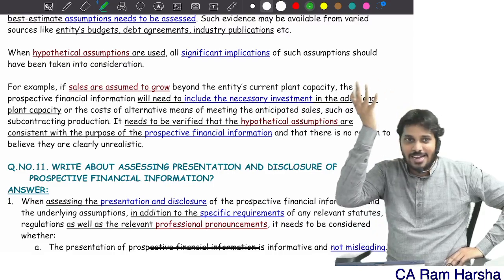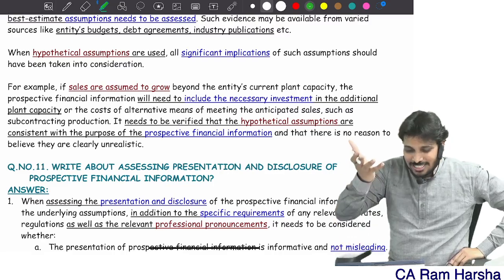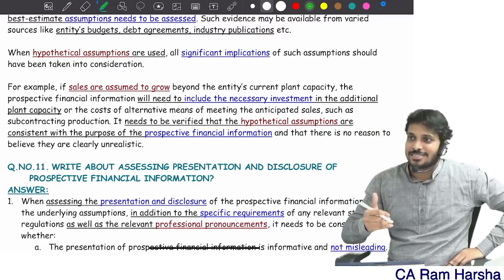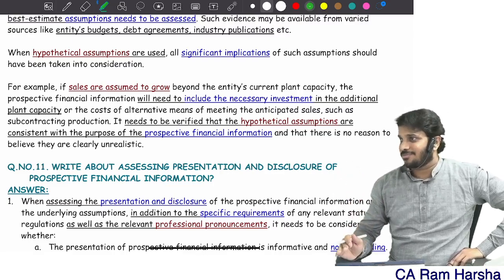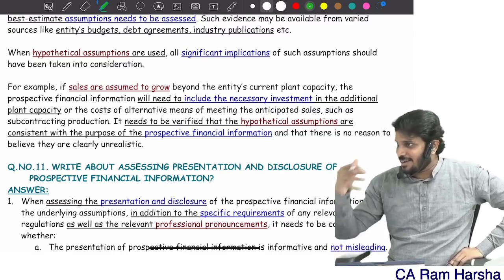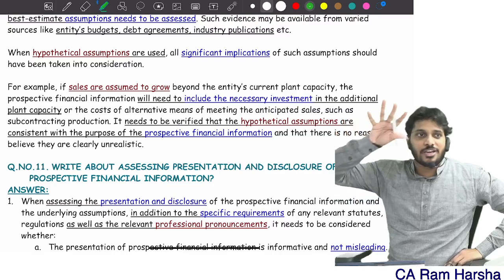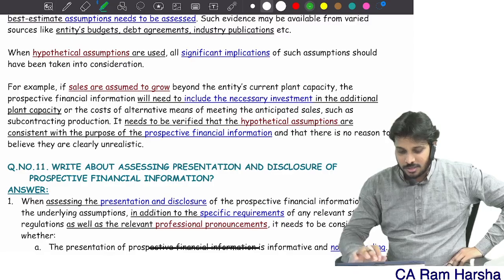I can't even take up any other case; that is also not required. So this entire 3000 series is self-explanatory. The 2000 series is lengthy, but highly self-explanatory. If you are very confident in auditing standards, the 2000 series becomes very easy for you.